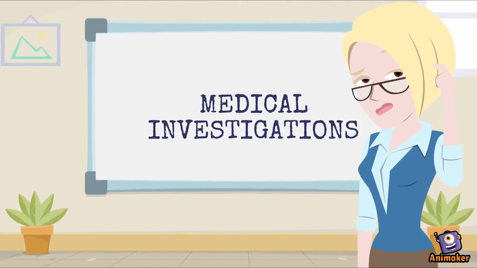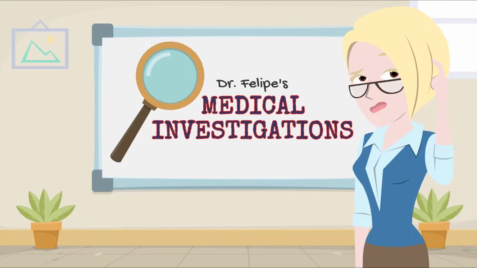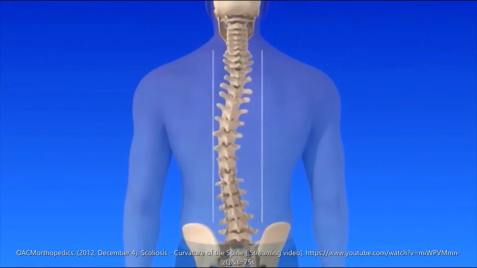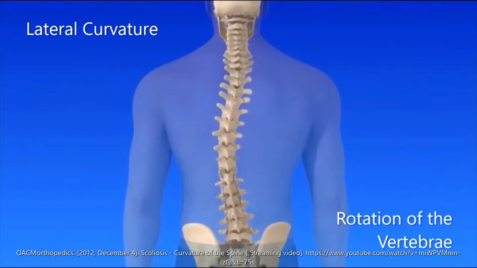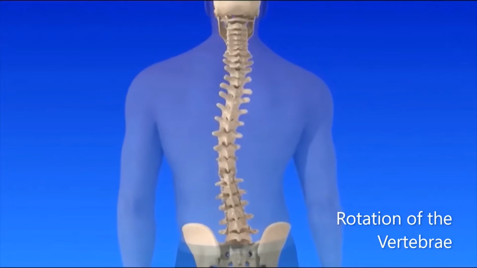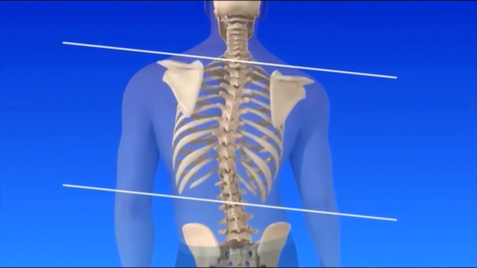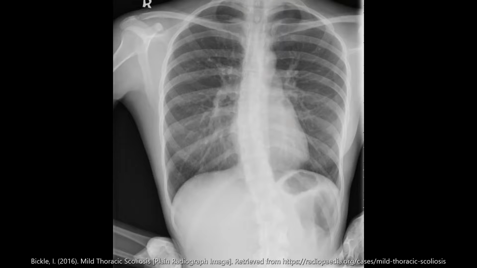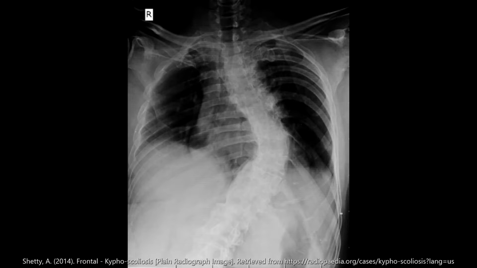Scoliosis is a condition that affects 2 to 3% of the population worldwide and is characterized by a spinal deformity consisting of lateral curvature and/or rotation of the vertebrae. There are two classifications: mild scoliosis, which is usually painless, not progressive, and may not require treatment, and severe scoliosis, which is painful, debilitating, and progresses with age.